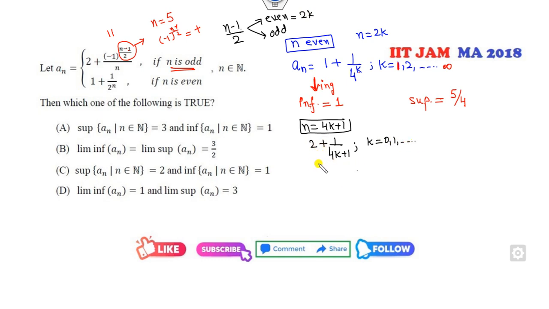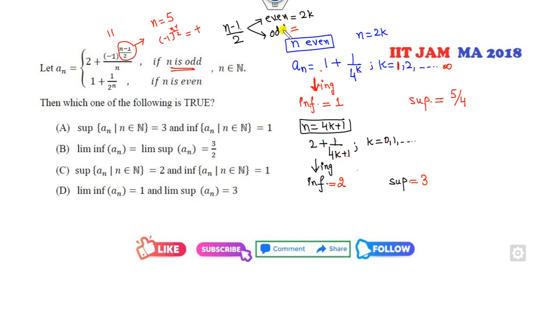Now clearly this is a decreasing sequence, so you can find the infimum and the supremum. What is the infimum? Because it's decreasing, as I told you earlier, it's at infinity, so it will be 2. And what is the supremum? When you substitute the lower limit, it's 2 plus 1, which is 3.